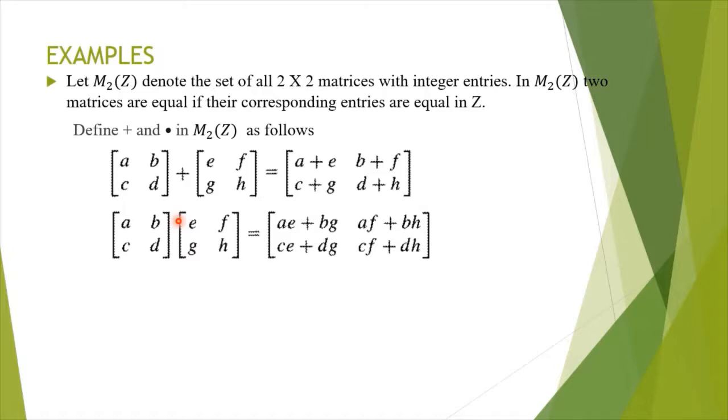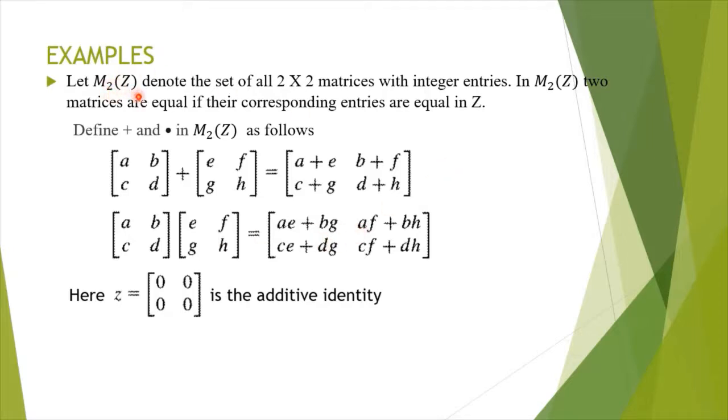Under these operations we may see that M2(Z) is a ring, where when you add any two integer matrices, the result will be an integer matrix. Associativity holds under addition, and also when you multiply any two integers and add again, that will be an integer. So these two matrices when multiplied result in a matrix of M2(Z) only.